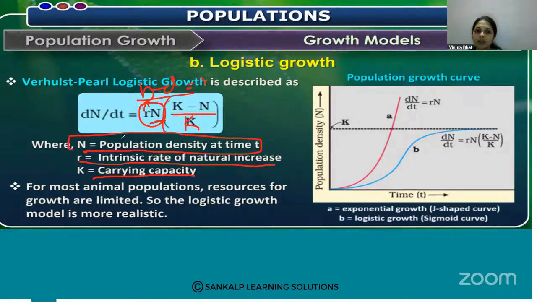So at a particular time, what is the population density of that time period? That shows the equation.